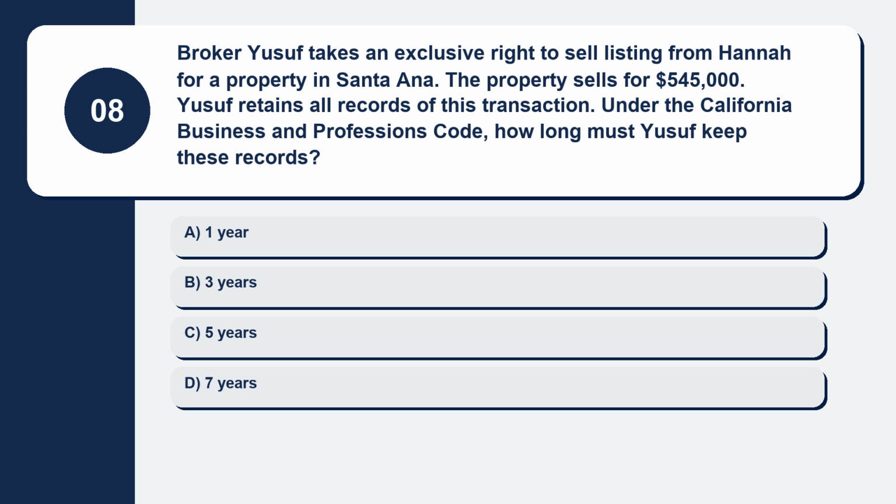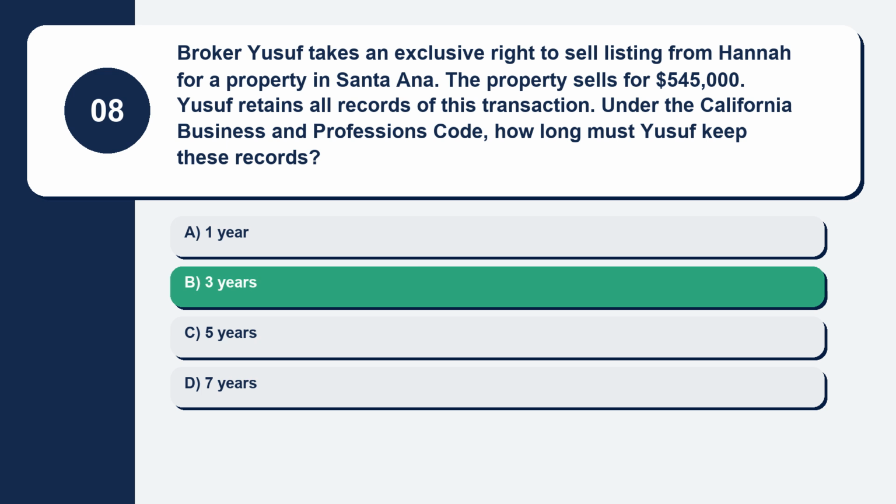Question 8. Broker Yusuf takes an exclusive right to sell listing from Hannah for a property in Santa Ana. The property sells for $545,000. Yusuf retains all records of this transaction. Under the California Business and Professions Code, how long must Yusuf keep these records? Here are your options. Option A, 1 year. Option B, 3 years. Option C, 5 years. Option D, 7 years. The correct answer is option B, 3 years.